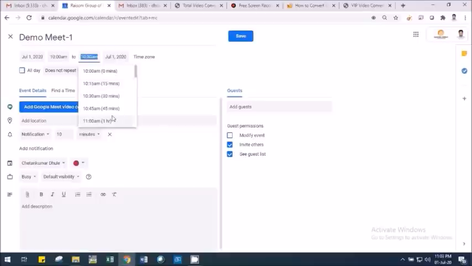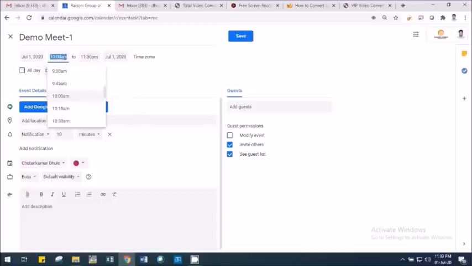Let's say I want to select the time at 11 p.m. So 11 p.m., or let's say it is 11:30. I will make 11:30. Okay, 10 p.m. or 11 p.m. to 11:30. So this is the time for that particular thing.